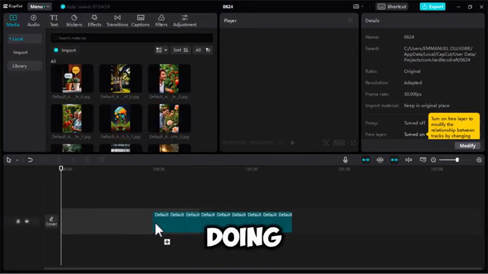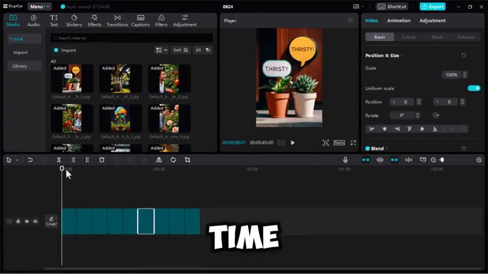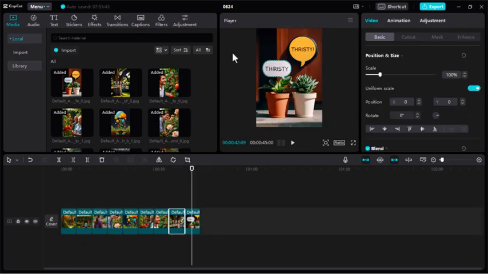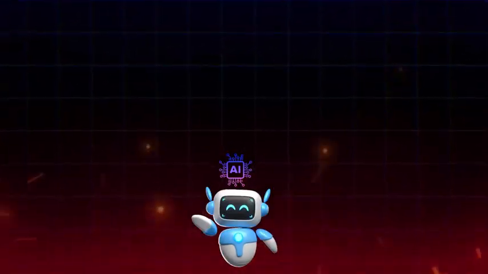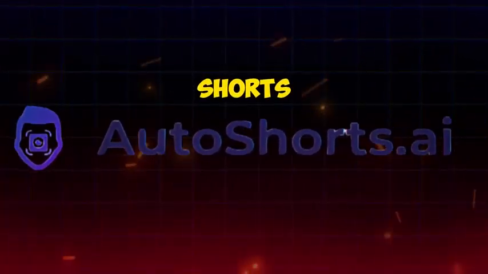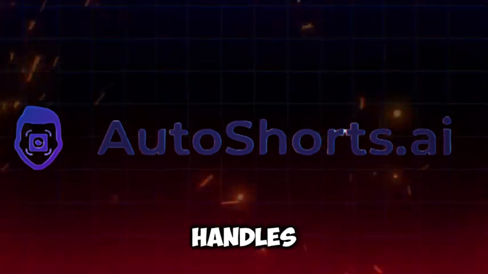Now imagine doing all of this in just a fraction of the time. Let me show you how to streamline and automate this whole process with a powerful AI tool. I'm excited to introduce you to AutoShorts.ai. This game changer handles everything from scripting to posting, and I can't wait to show you how it works.